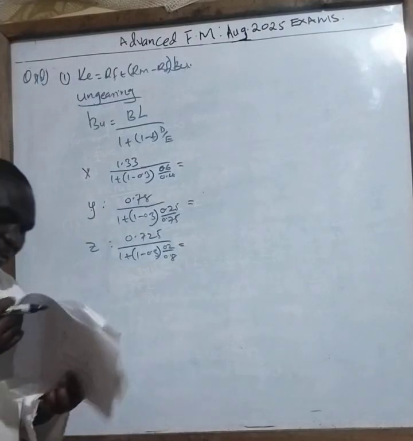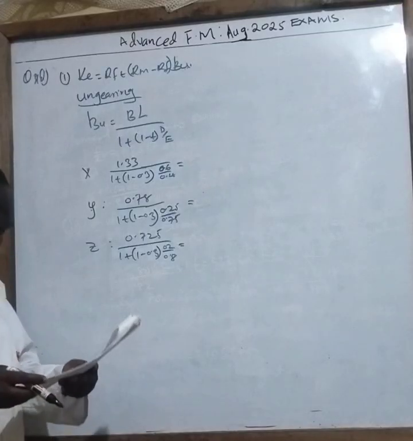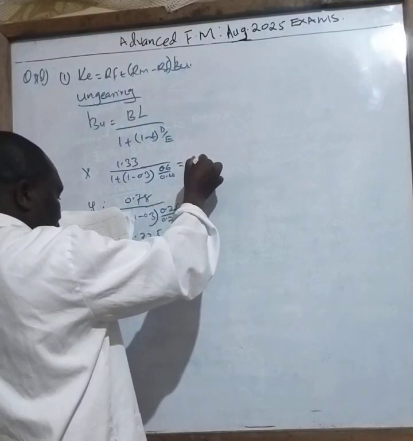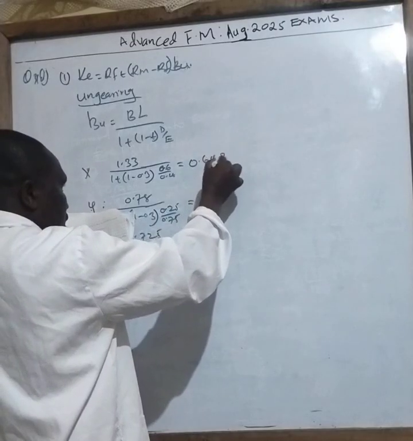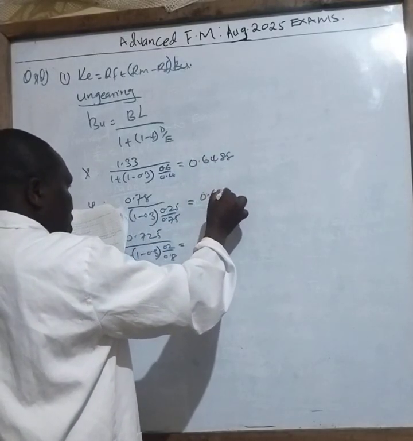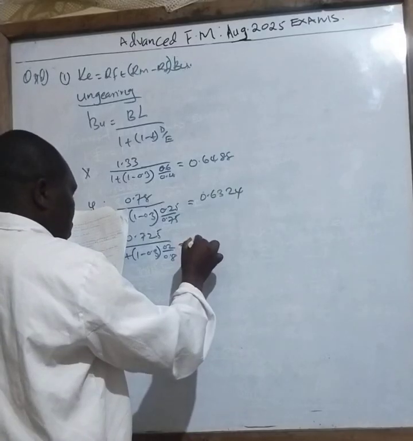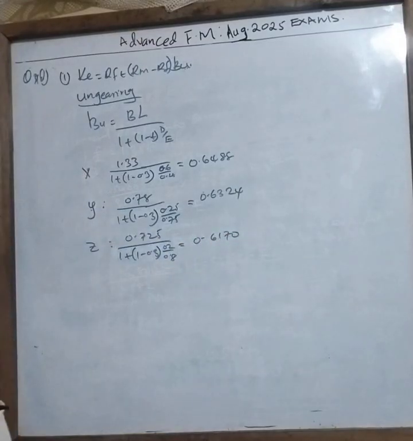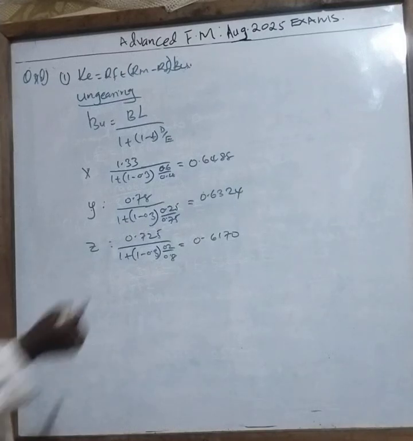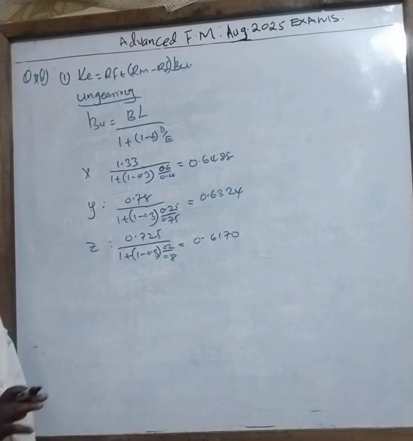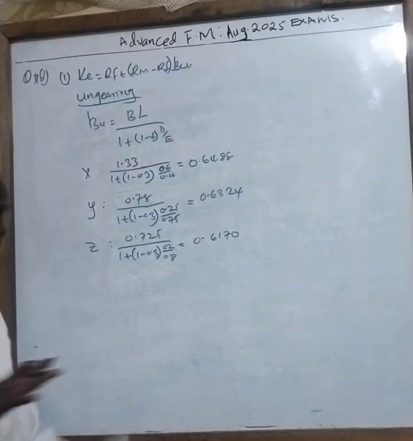Very well, class. The answer you get there is very easy. This one is 0.6488, this one is 0.6324, and this one is 0.6170. That is how to get what? I've ungeared this composition. Once I've done this, class, I get the average of this.